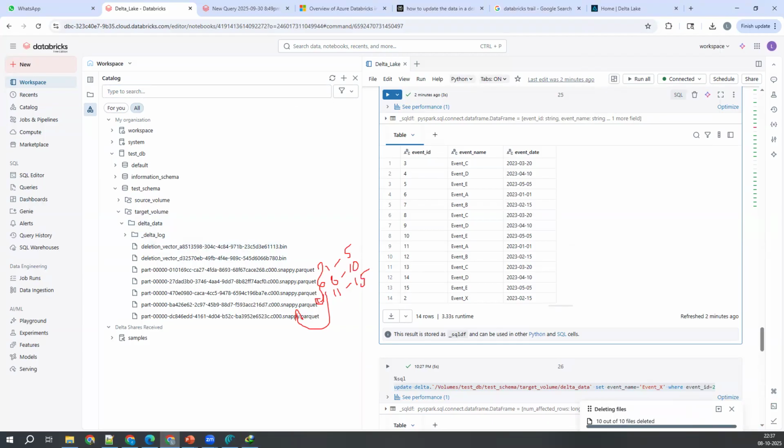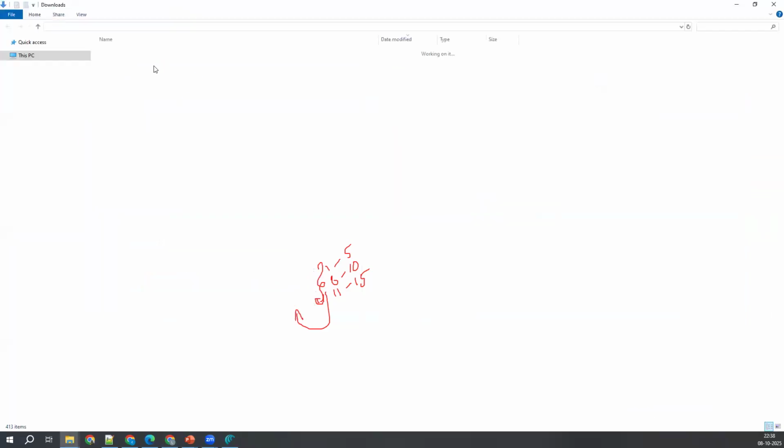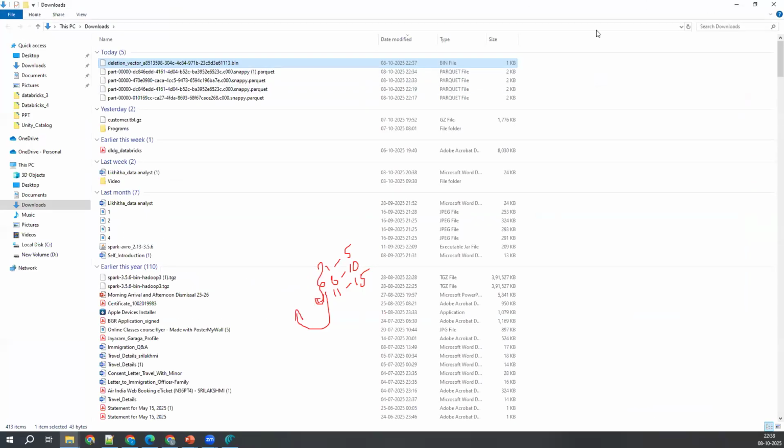43 bytes. This is the file actually. Now let's try to read this data actually. Okay, 1 second.